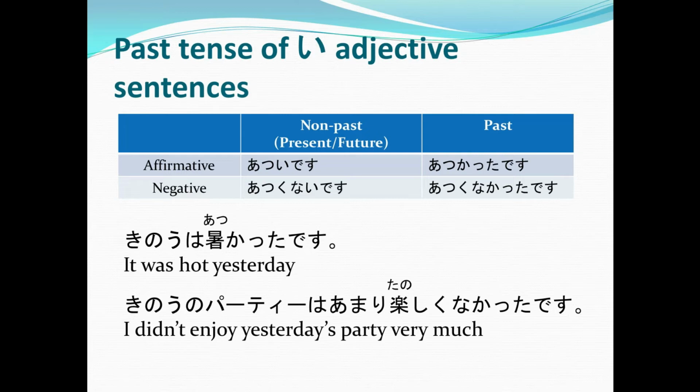Now, can you give me some examples using the past tense of adjective sentences? Keiki wa amakatta desu. The cake was sweet. Alright. Next. Nimotsu wa omoku nakatta desu. The luggage was not heavy. Alright.